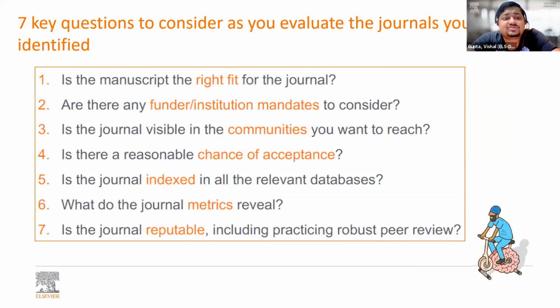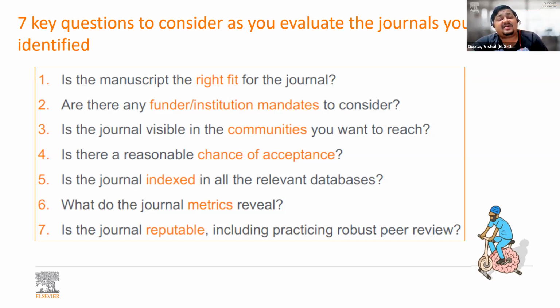First, is the manuscript the right fit for the journal? Which means that you need to check the aims and scope of the journal thoroughly. You need to read the latest articles to find out the current interest of the journal, okay? And to understand more on the subject areas covered, the type of articles considered, and the disciplines covered, you need to look at the aims and scope.